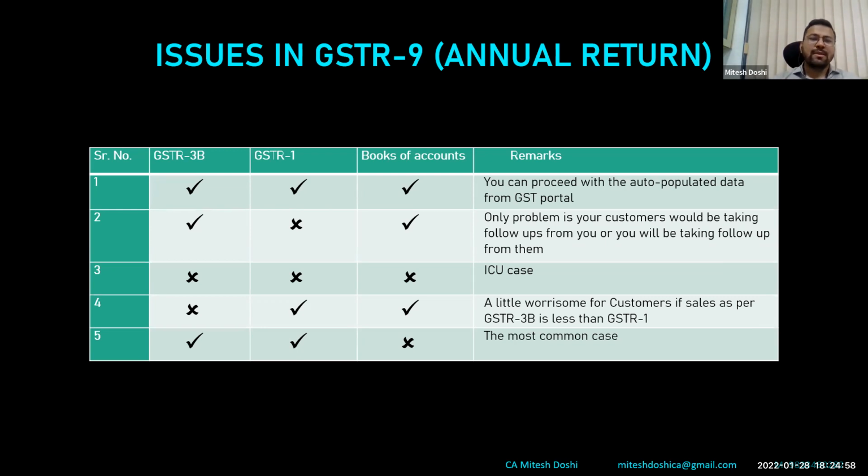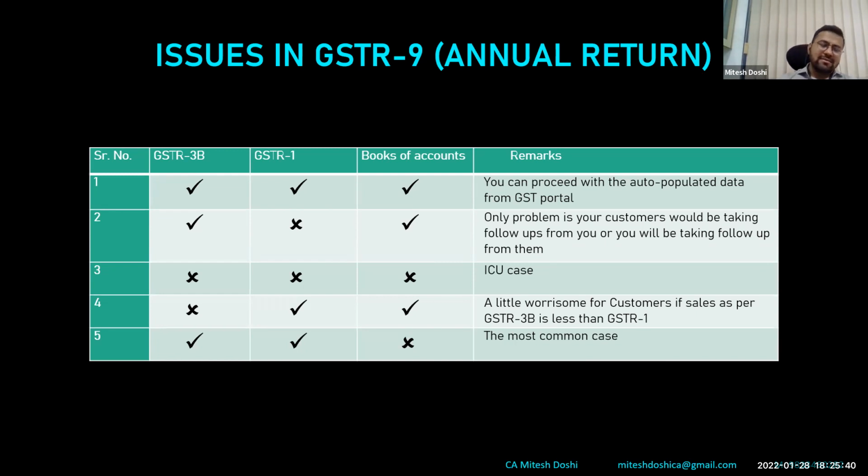So the third case is that 3B, GSTR 1 and books of accounts are all not matching. That happened in the initial year for me also with one of my clients. So that is basically an ICU case, I call it. In that case, you first have to determine which is the final. Ideally, we say the audited financials are final. But we have come across situations wherein the audited financial statements show X turnover, but as per the GST turnover records, after verification from the accounts team, they agree that the turnover shown in the audited statements is not proper, and this is the proper books of accounts. So I'm saying books of accounts, not the audited financial statement here. So all those three are different.